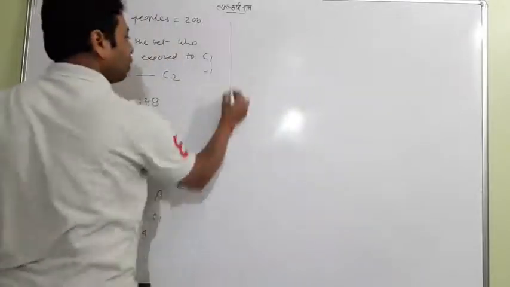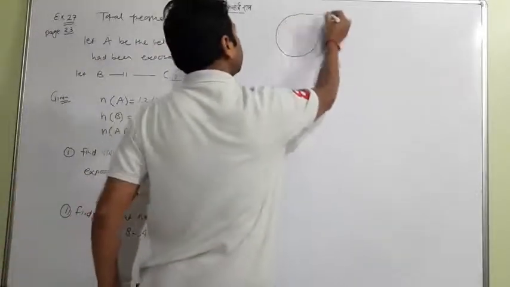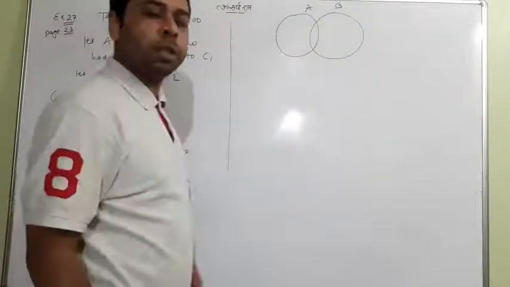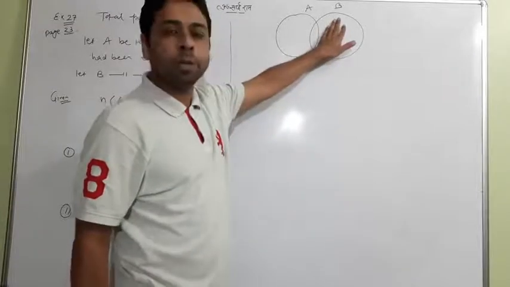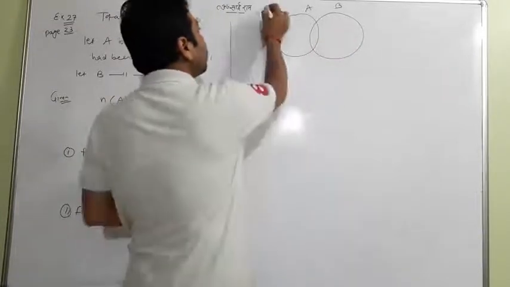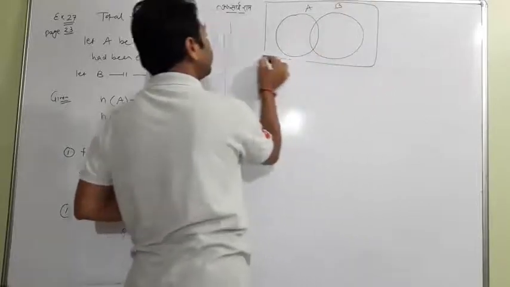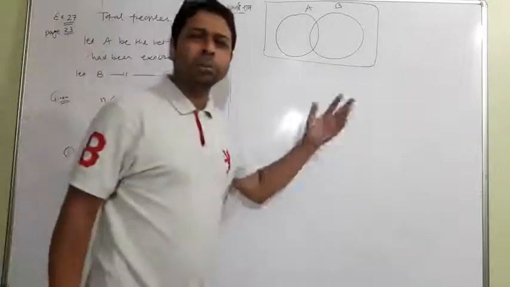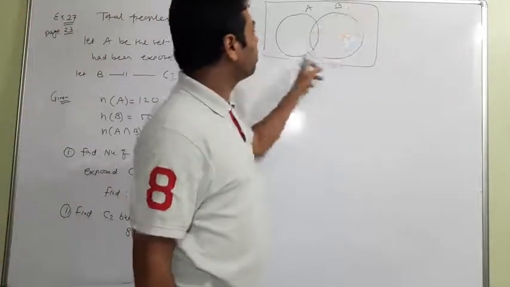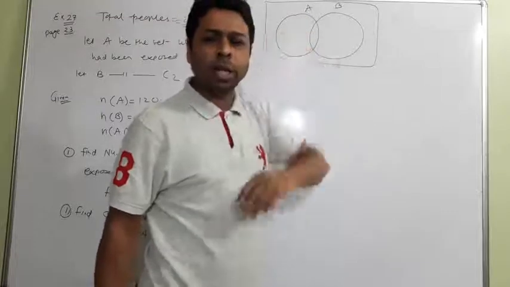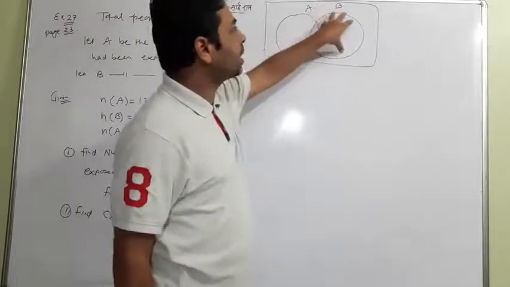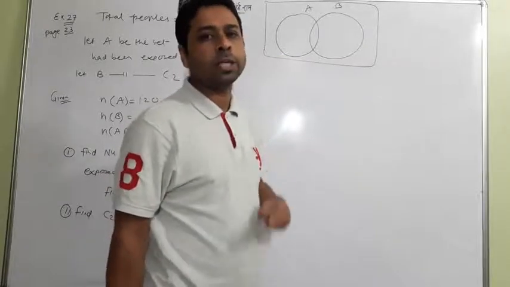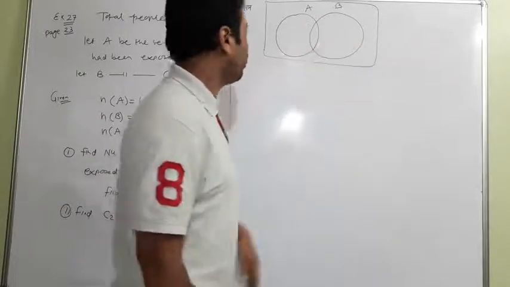So look at the picture. The picture is very important here. Suppose these are two sets A and B. This is the number of members exposed to chemical C1. This is the number of people exposed to chemical C2, and this is the whole universal set of 200 members. We don't have to be concerned about the 200 members. So many members can be here who are not exposed to any chemical, but we have to concern ourselves with the sets exposed to C1 and C2. So we focus only on the two sets A and B. Look at these two sets A and B.